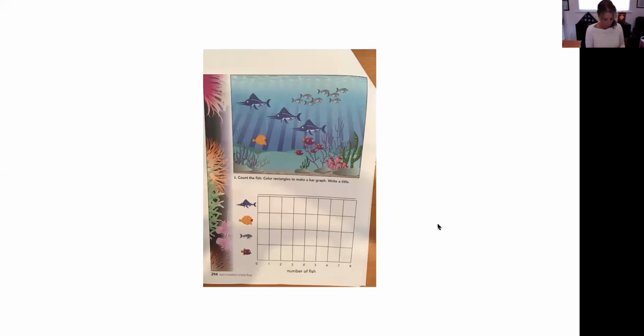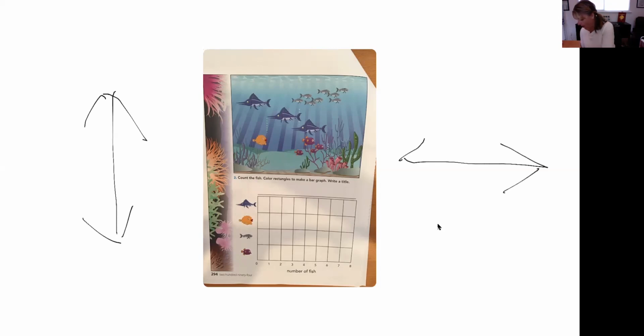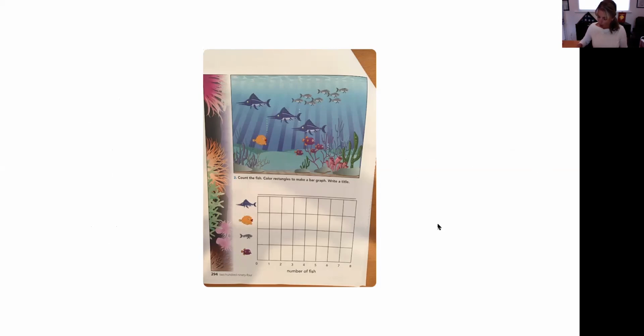Look at the picture of the aquarium at the top. Then look at the graph. Now, the graph on the front went from the bottom to the top, so it was a vertical graph. Remember, vertical is up and down. This graph is not going vertically. It is going horizontally, and remember, horizontally is this way, left to right. So just something for you to know. We're still making a bar graph, but it's going horizontally.